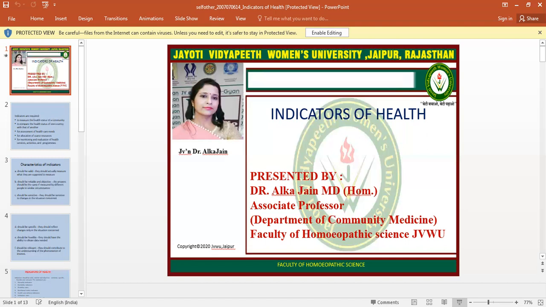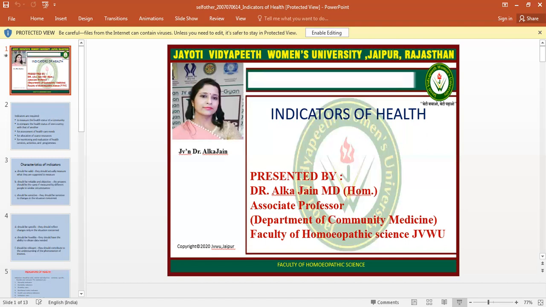Then HALE, health adjusted life expectancy. HALE is based on life expectancy at birth but includes an adjustment for time spent in poor health. And the next is DALY. This is disability adjusted life years, and it is a measure of the burden of disease in a defined population and the effectiveness of the interventions.